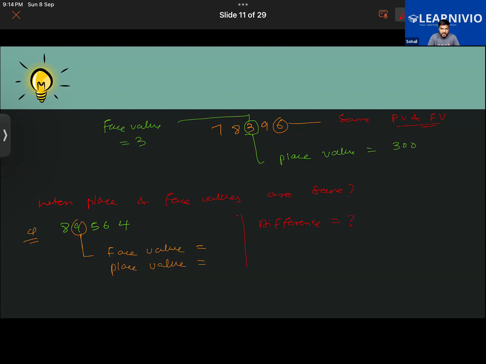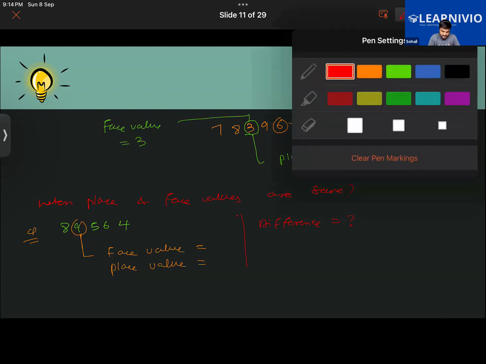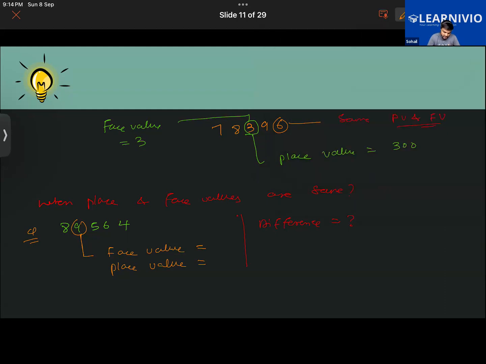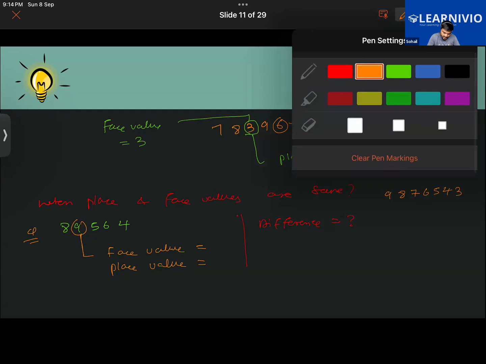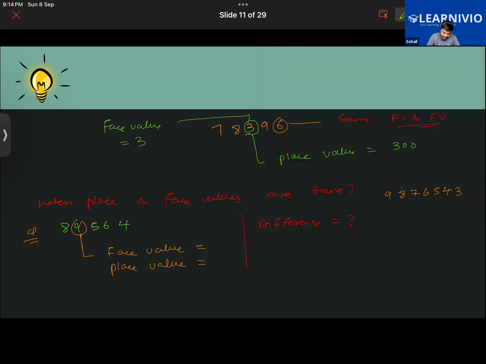Sumaya, you also do it quickly. Meanwhile, Habib, don't sit idle, but do one more question. Sir, I didn't understand what to do for 98765. Okay, let me explain. Find the face and place value of 8 and find the difference. See, it's simple. Face value in this one is 9. The place value is 9,000. You have to find the difference, which means subtraction. So simply subtract 9 from 9,000. That's what you had to do.